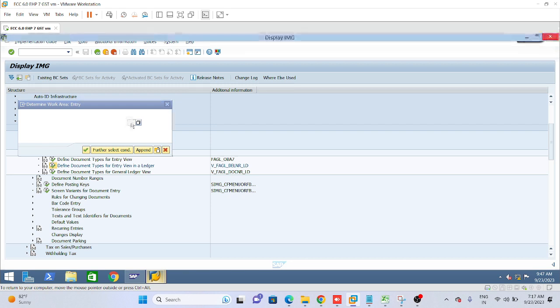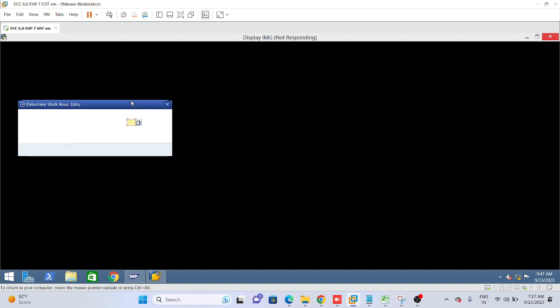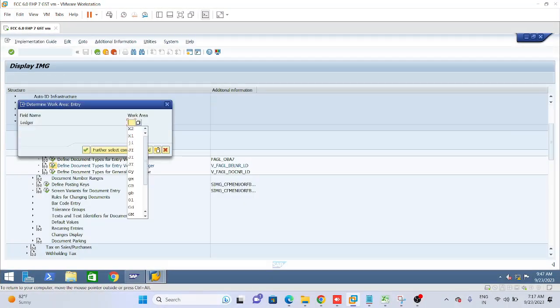Then write down, give the ledger X1, which is our IFRS ledger.